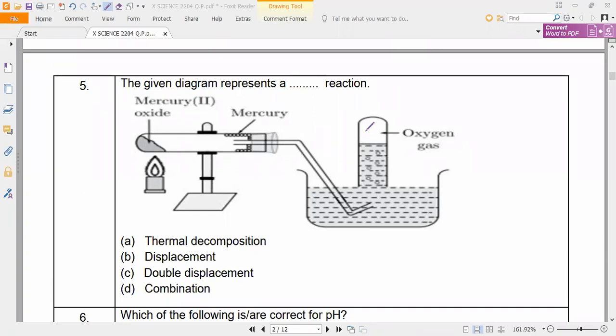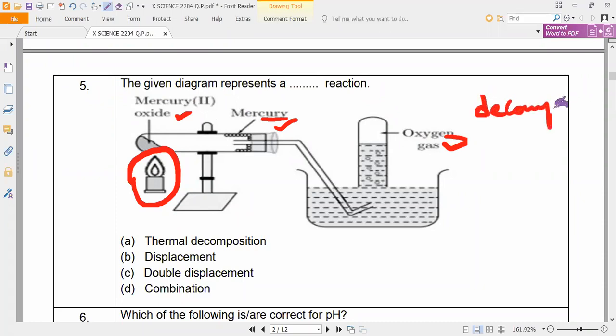Why thermal decomposition? You can see here, what is there? A Bunsen burner. Are you able to find it? So mercury oxide turns into mercury plus oxygen gas. Yes or no, guys? So one substance is separating into two individual substances. When one substance becomes more than one product, that reaction is called a decomposition reaction. Yes or no, guys?